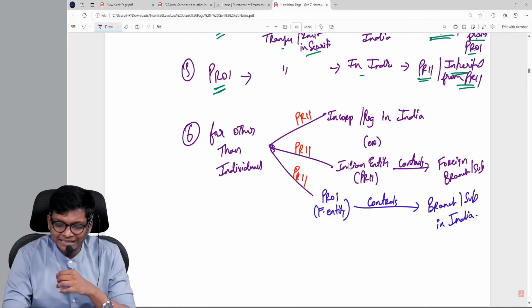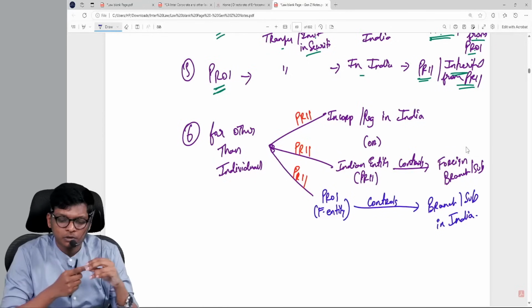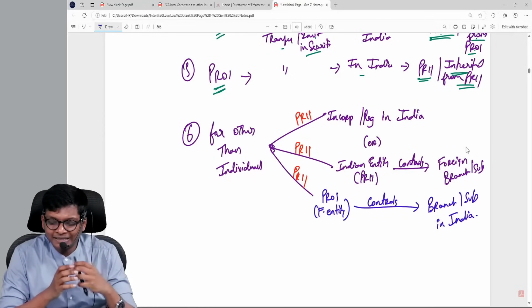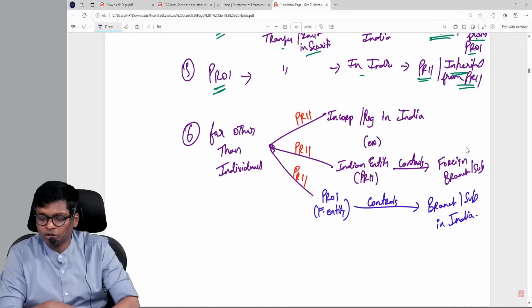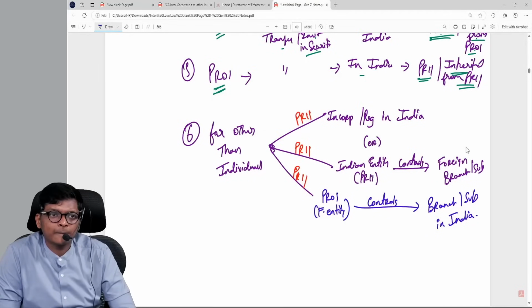Second point, Indian entity PRII is controlling the foreign branch or subsidiary. Third point, PROI, foreign entity is controlling the Indian branch or subsidiary. Clear? Make a note. Anyone has a doubt, guys?